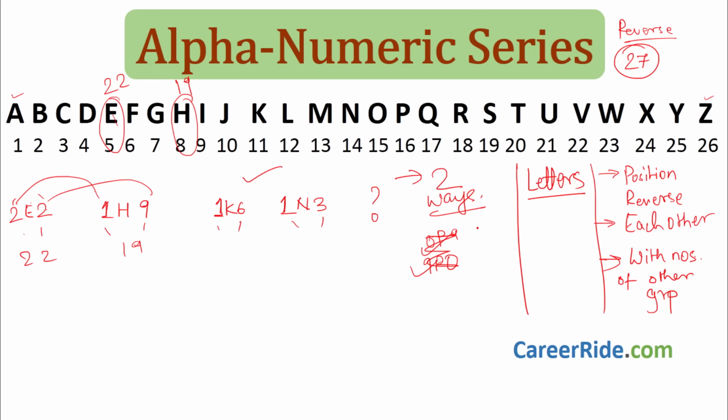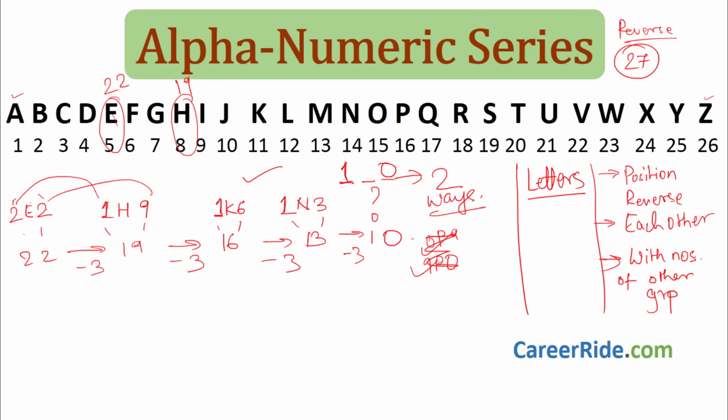Now what is the second logic? Over here 2 and 2 is 22, 1 and 9 is 19, 1 and 6 is 16, 1 and 3 is 13. If you observe closely, what is happening is that minus 3, minus 3, minus 3. So by default next one will be minus 3, this will be 10. So that means the three positions which are there, this is 1, this is 0.